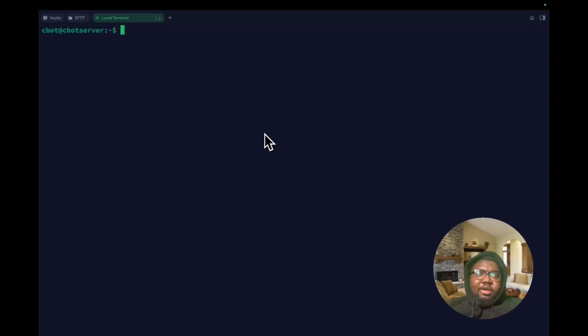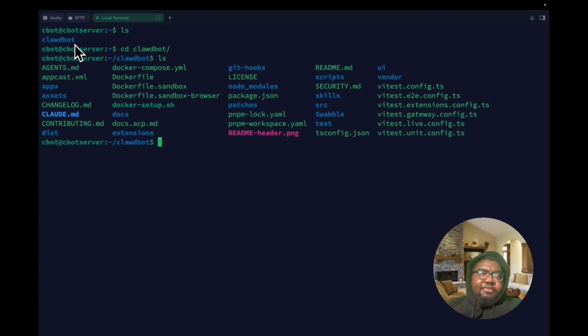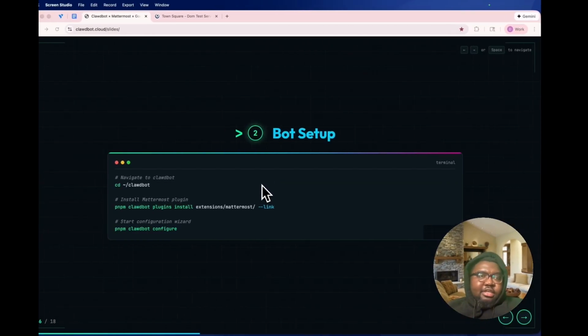The one thing I want you guys to pay attention to is the fact that CloudBot is on the server at the moment. The source code for CloudBot, not the binary. So this folder that we have here is essentially a folder with source code inside of it. Most of it is TypeScript. So if you list out the components, you'll see you have the node modules and other files that indicate this is the source code. So I just wanted to point that out. The reason why we're doing this is because the Mattermost plugin is available in the extensions folder, and we're going to enable that next. So we are going to be installing the Mattermost extension next.